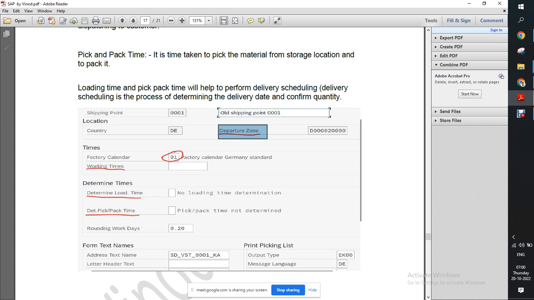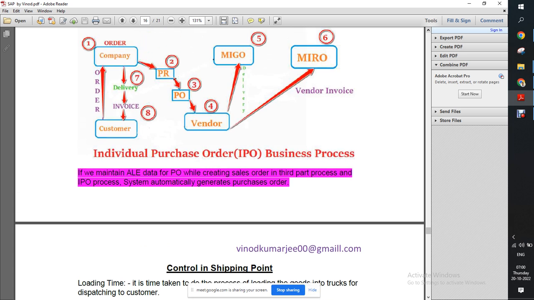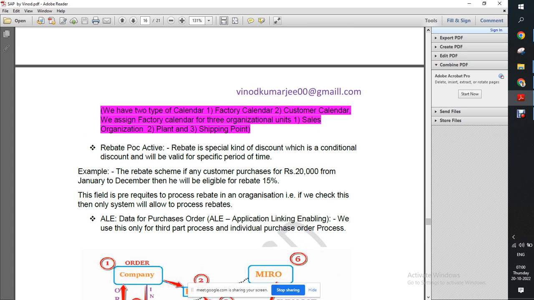Then we have a factory calendar. We assign the factory calendar in two to three places, and the customer calendar we assign only in the customer master. We have two calendars, factory calendar and customer calendar.